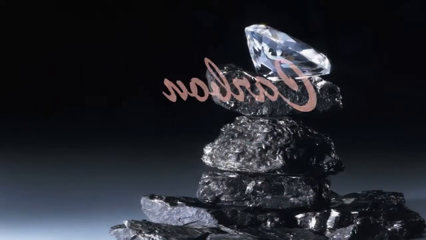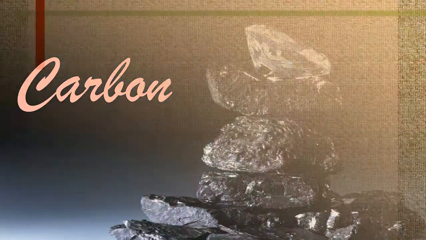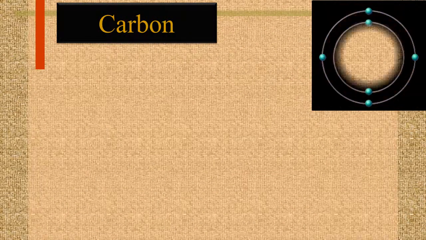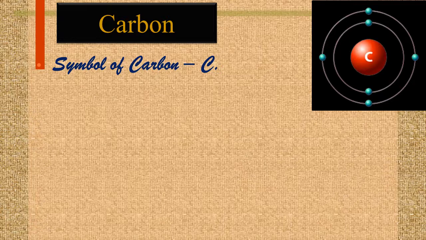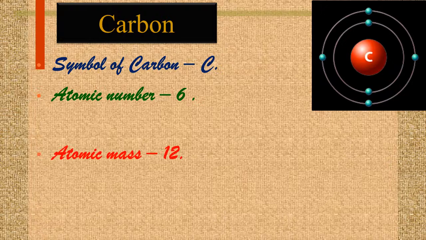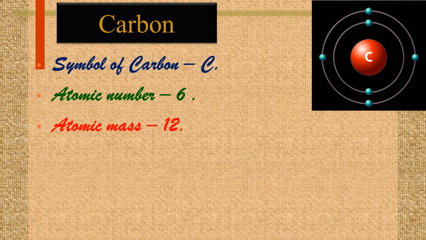Now let us study something about carbon. First, this is the atomic structure of carbon, in which you can observe 2 electrons in the first shell and 4 electrons in the second shell. So there are a total of 6 electrons in carbon. The symbol of carbon is the letter C, and the atomic number is 6, with shells 2 and 4. So the total number of electrons is 6.